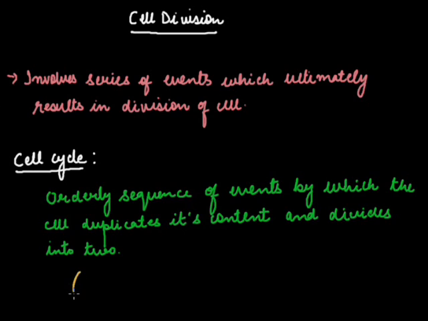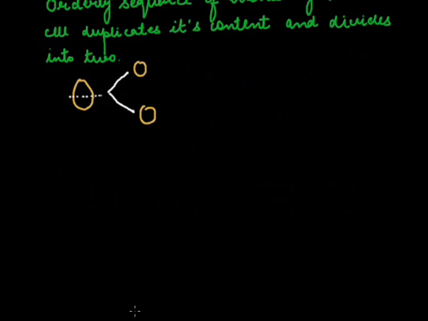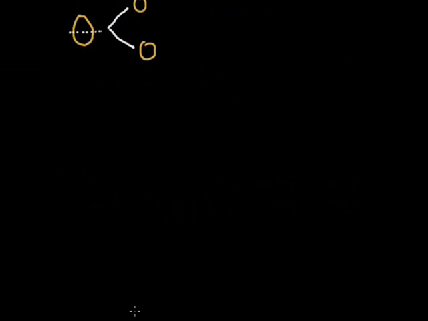How does it happen? This is a cell, for example. It will split into two and result in the formation of two cells. Okay. In brief, the cell division occurs like this, but actually it involves a complete sequence of events which will ultimately result in the formation of these two cells.